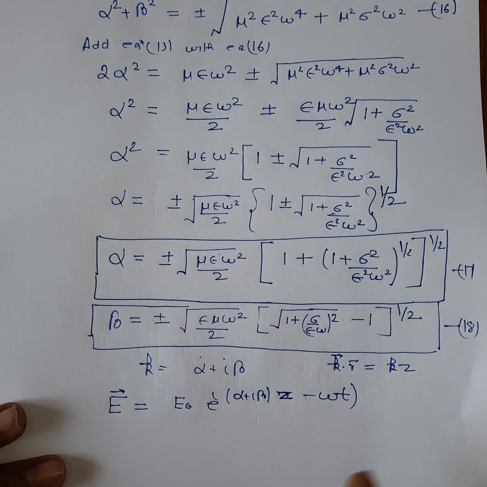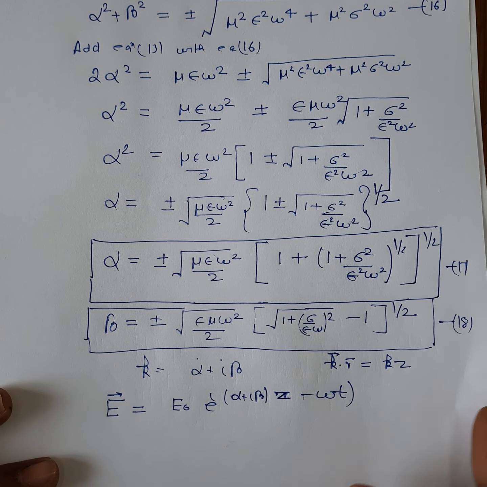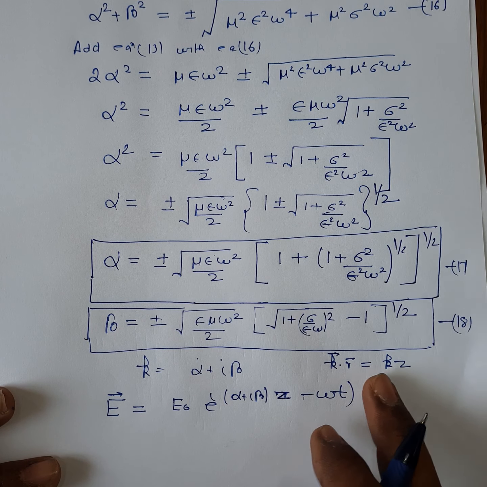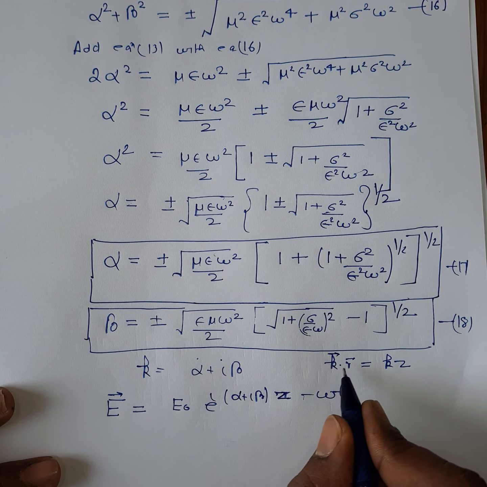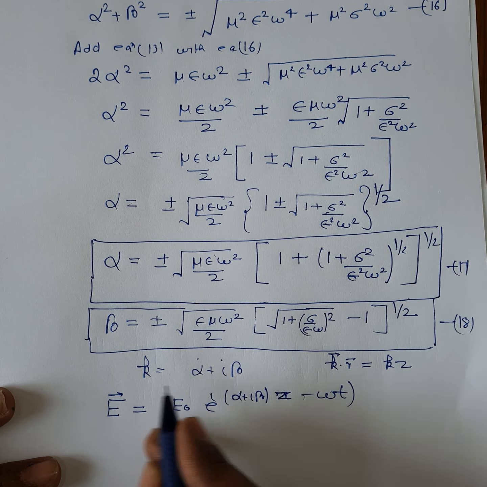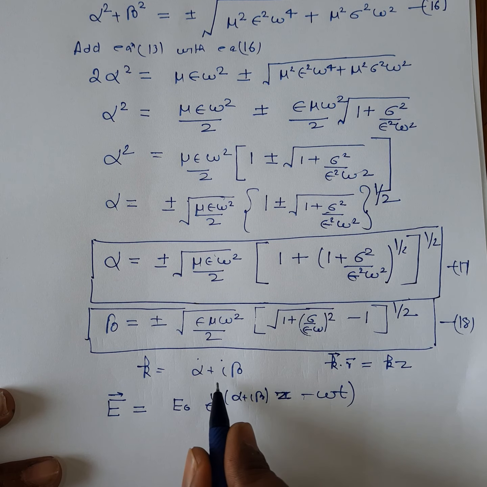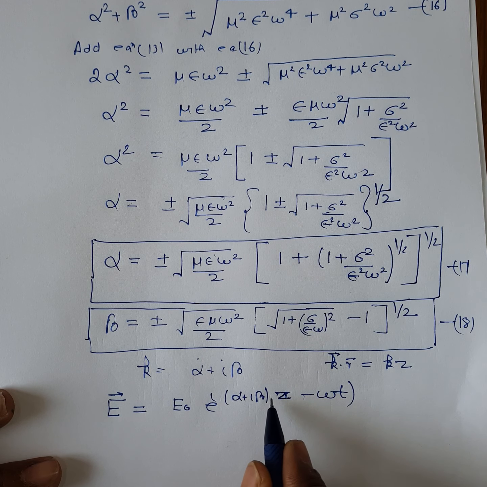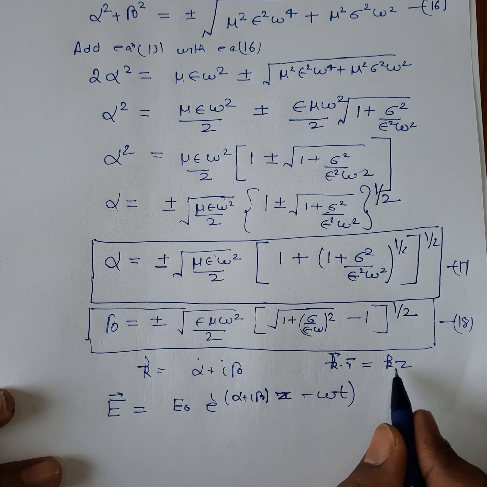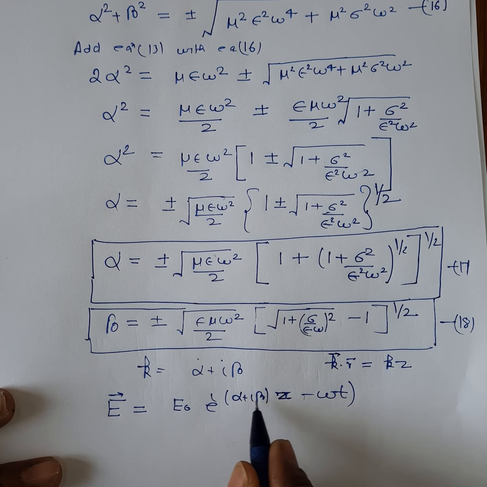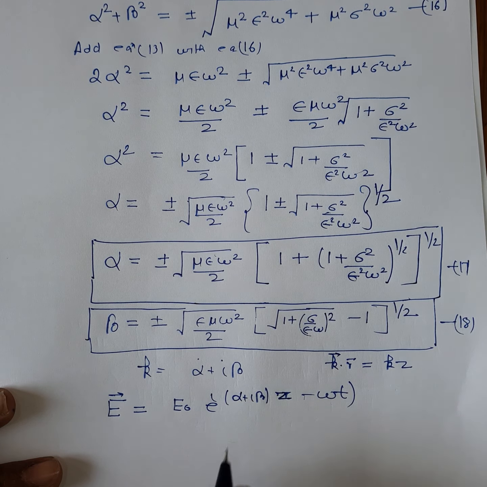I am not telling what the polarization is, but I am just assuming that the wave is propagating in the z direction. So the k dot r value will be kz. Here I have substituted k as alpha plus i beta, so kz can be written as i times alpha plus i beta, z minus omega t.